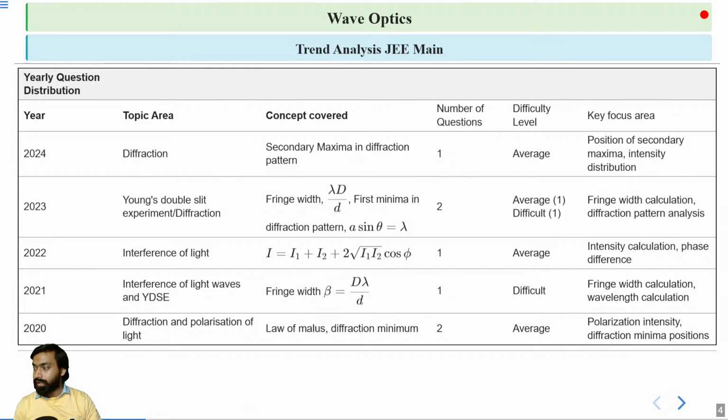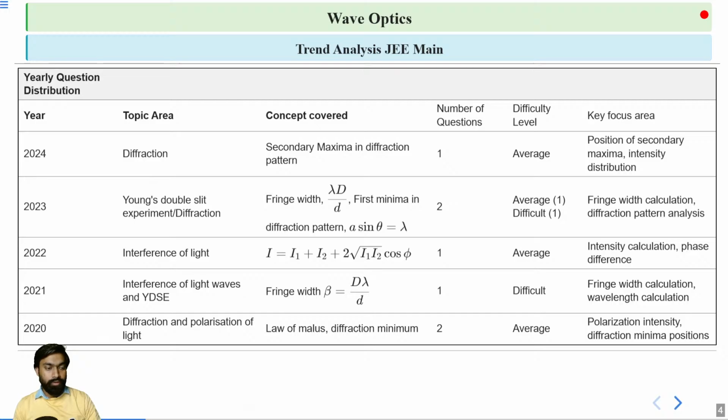If we talk about the yearly question distribution, in 2024 a question was asked from diffraction, number of questions 1, and the difficulty level was average.